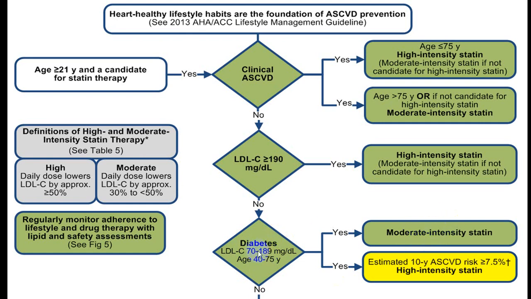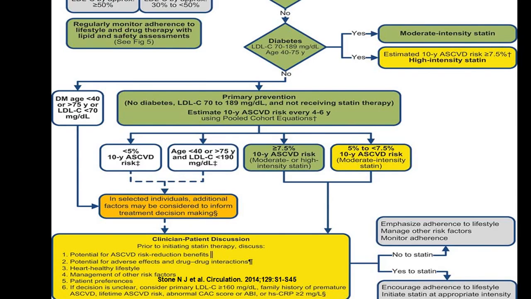And if he is having an ASCVD risk factor score more than 7.5, straightforward, put them onto high intensity therapy. So these are the basics as far as clinical ASCVD findings, LDL more than 190 is concerned, and diabetic with hyperlipidemia, age between 40 to 75. So this is the common practice followed at present.